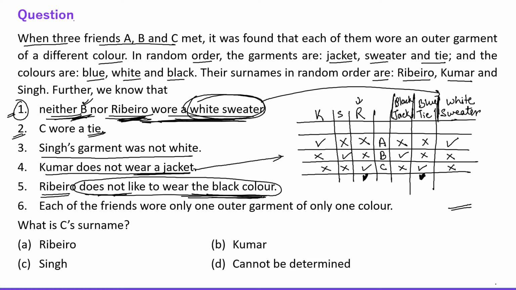Now let's talk about the questions. First question is, what is C's surname? So C's surname is Rybro. Okay everyone, C's surname is Rybro, right? Check the table. Okay, C's surname is Rybro. Next question, we will use the same table.